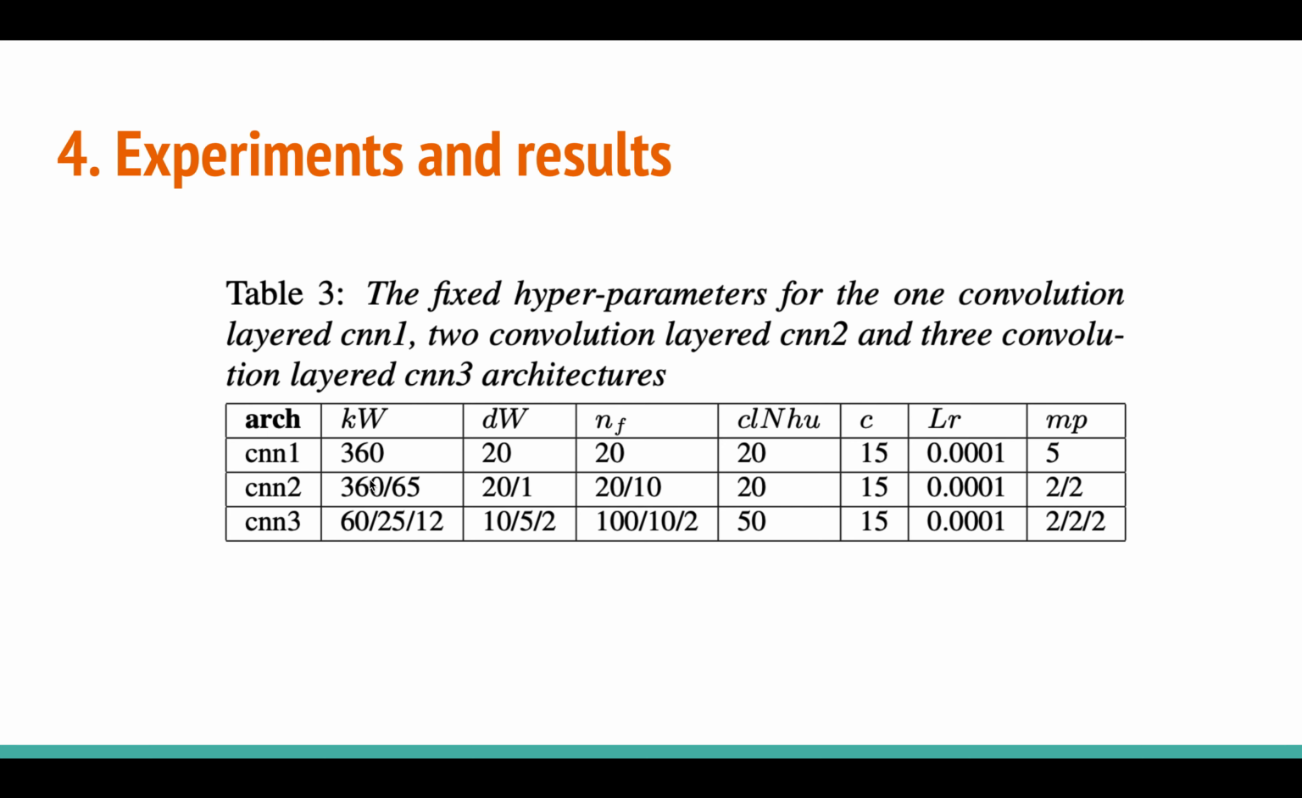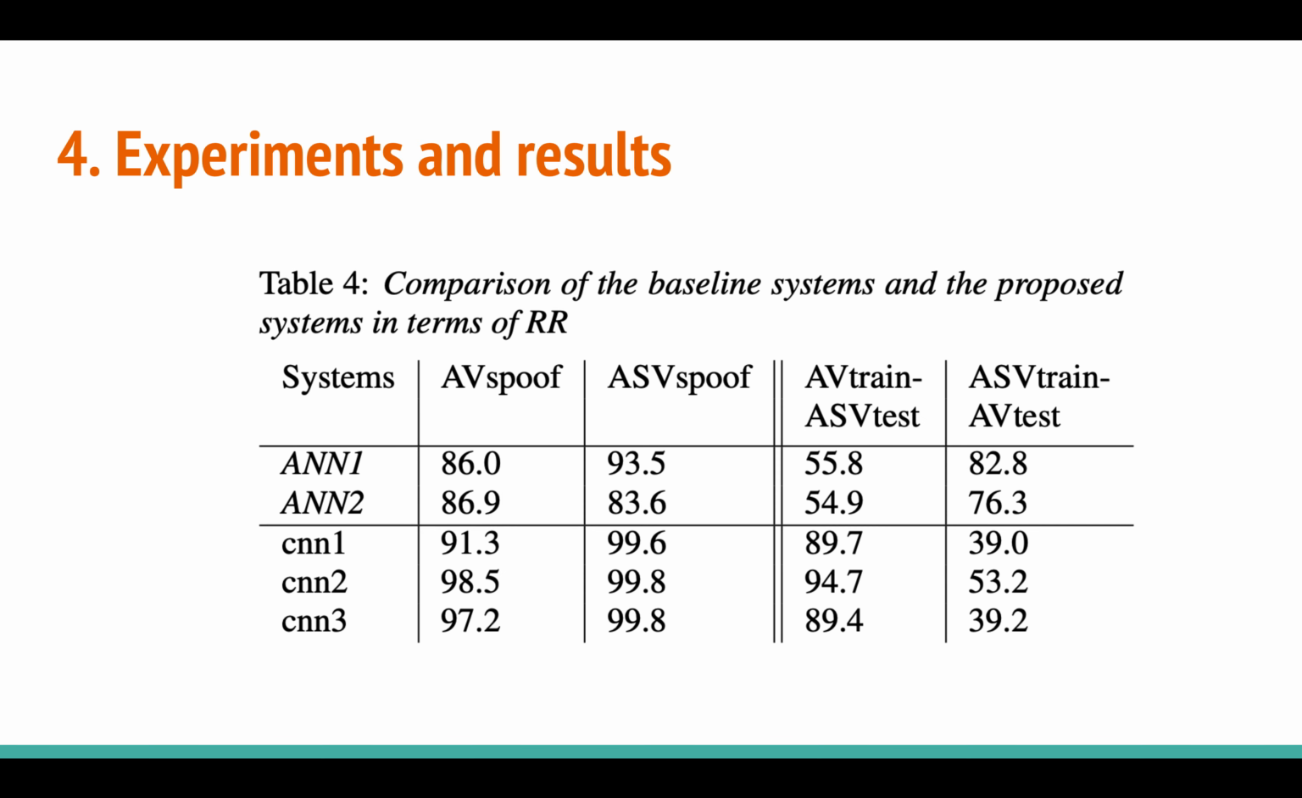So as you can see here, KW is basically the window size, and DW is the shift of the kernel, NF is the number of kernels, and LR is the learning rate. So these things, and you can see there are three convolution architectures. CNN1 is a one layer CNN, CNN2 is two CNN layers, and CNN3 is three CNN layers, as you can see here.